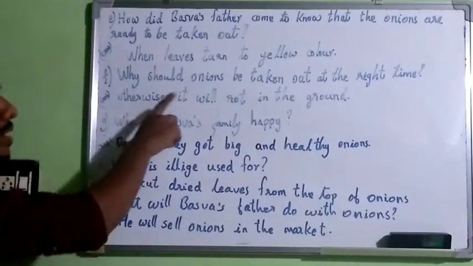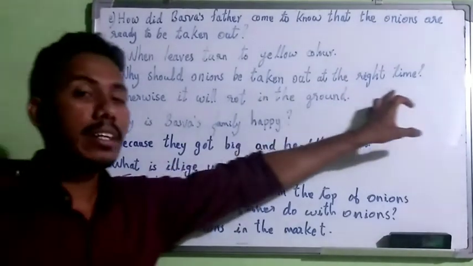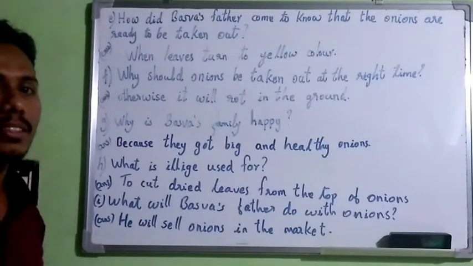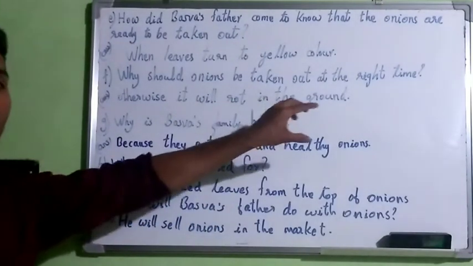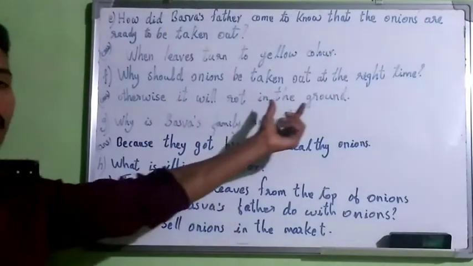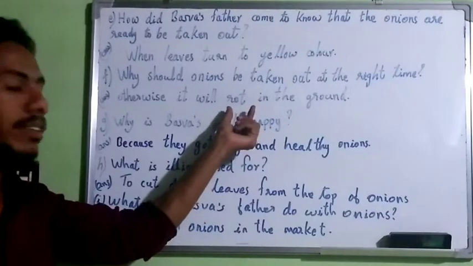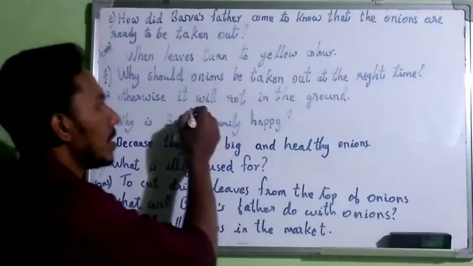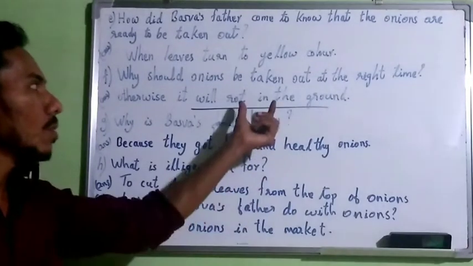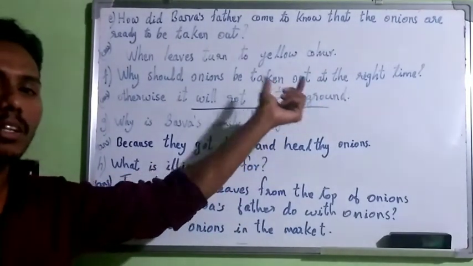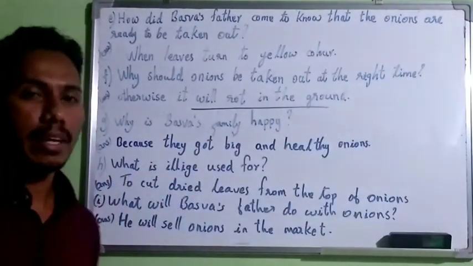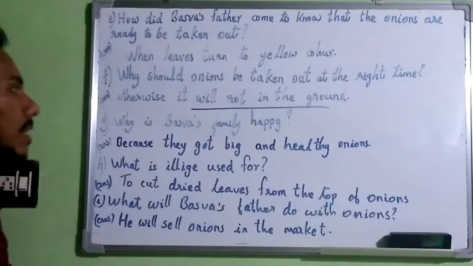Okay, next one. Why should onions be taken out at the right time? Otherwise, what would happen to that onion? Otherwise, it will rot in the ground. You should read your textbook to find the answer. So Baswa's father or other farmers should take out the onions at the right time. Otherwise, they will rot in the field.